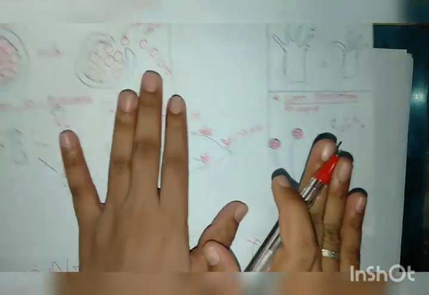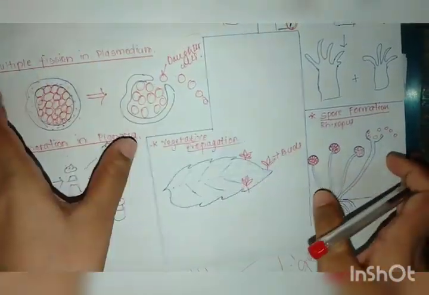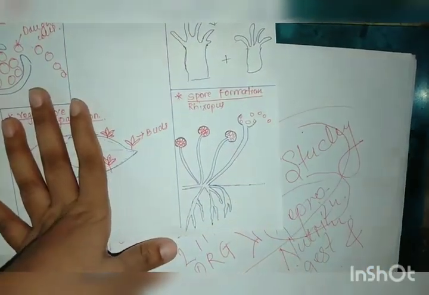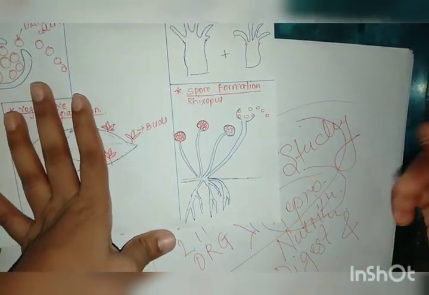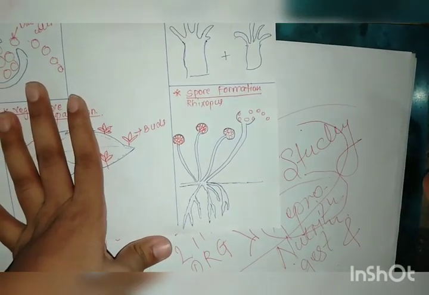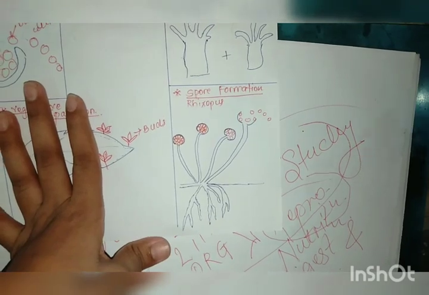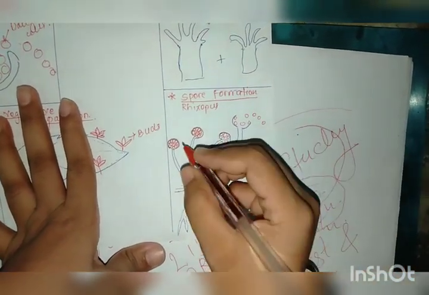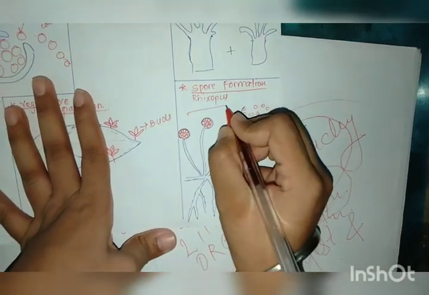Now we come to spore formation. You must have seen spore formation in 9th standard as well, and under the microscope as well. We all know the bread. Yes, this bread, if we keep it for longer times in moist condition, there will be a growth of fungus, and those fungus are nothing but rhizopus.